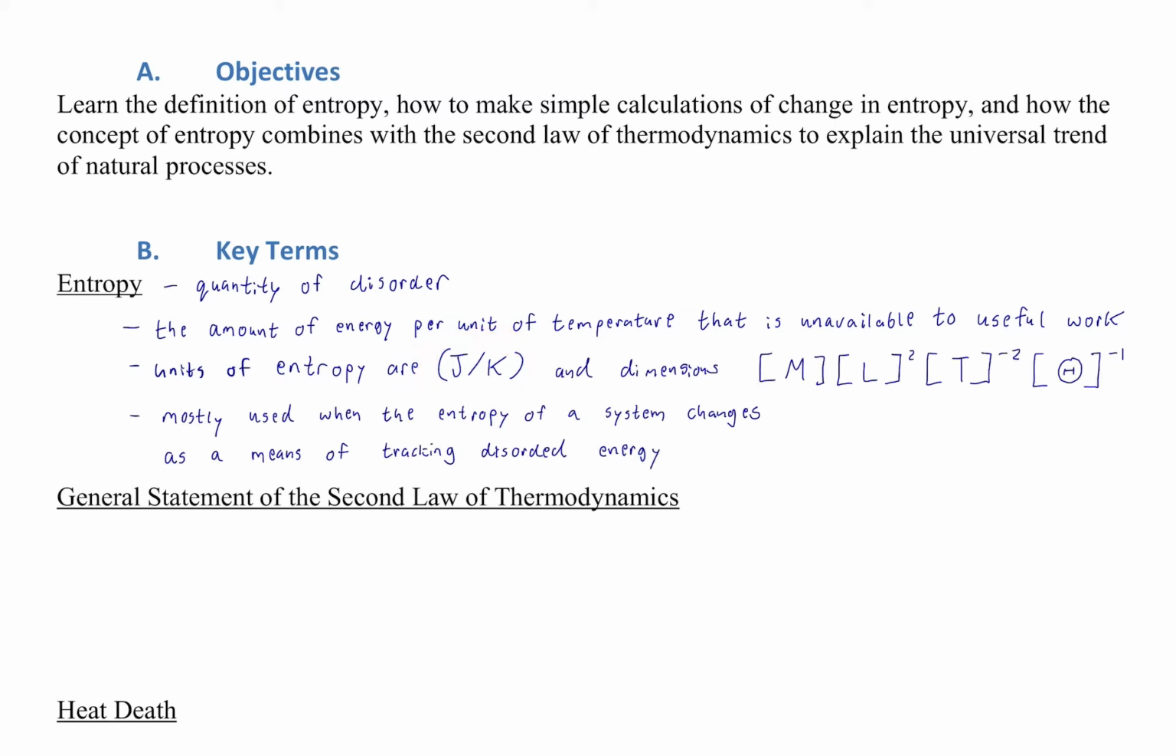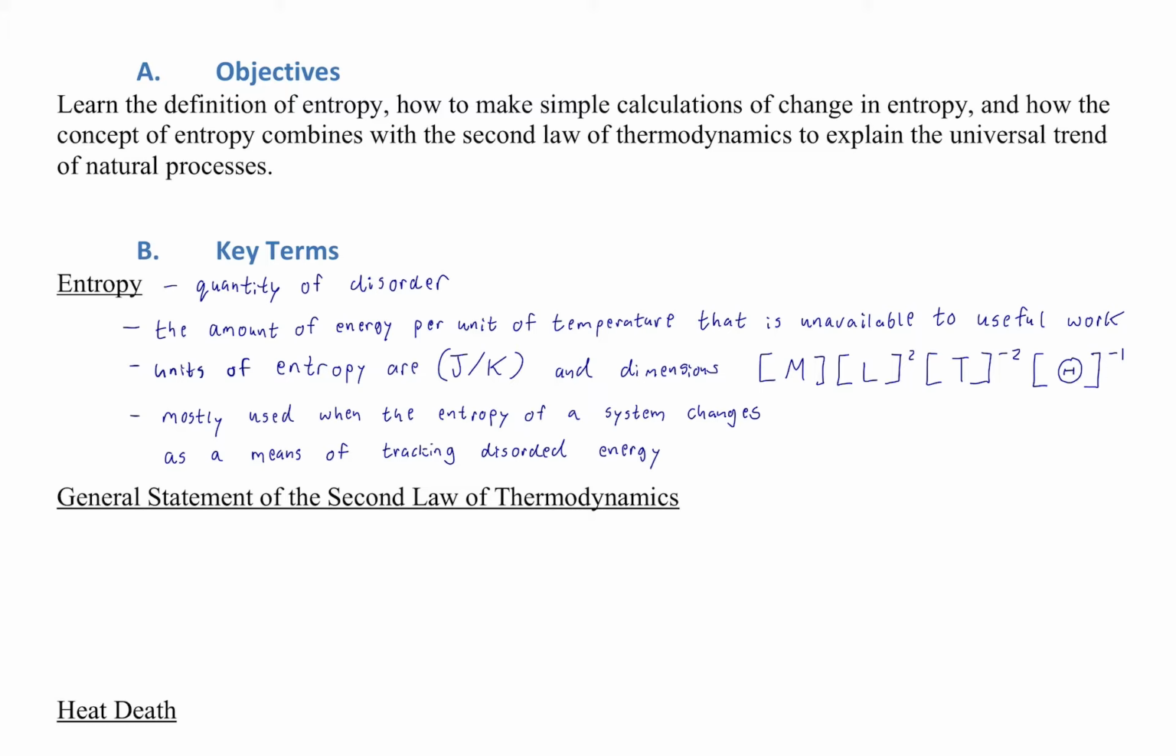Now the units of entropy are energy per temperature, or joules per Kelvin. The dimensions, because the joule, of course, has the units of the kilogram meter squared per second squared. Well, in dimensions, then we have mass, length squared, time to the -2, because it's in the denominator. And then, since we're also dividing by temperature, we have the dimension of temperature to the -1. Right, and this Greek letter here denotes temperature, in the same way that T denotes time in dimensional analysis.